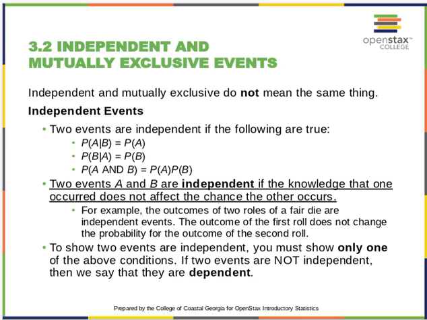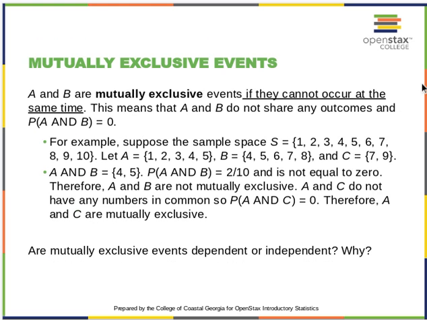For example, the outcomes of two rolls of a fair die are independent events. The outcome on one roll does not change the probability for the outcome on the other. So it doesn't change your sample space, it's just two separate events.